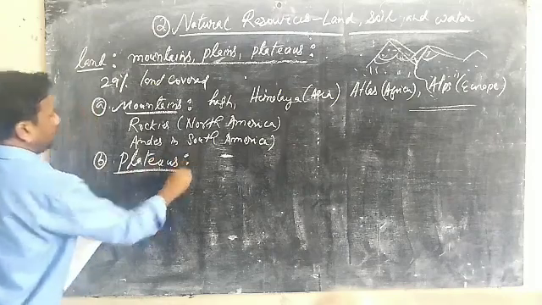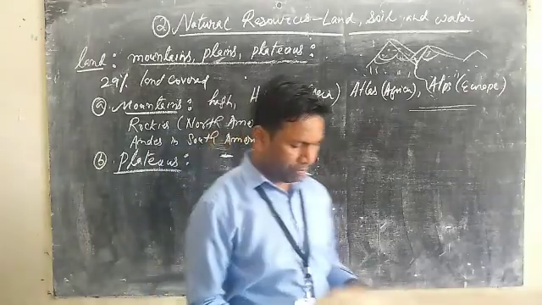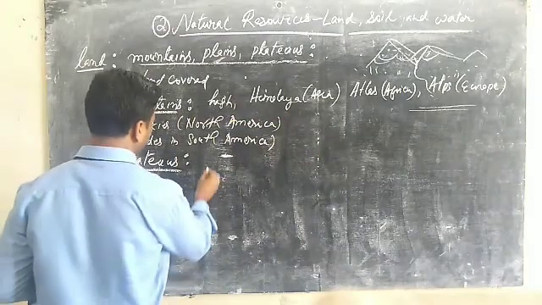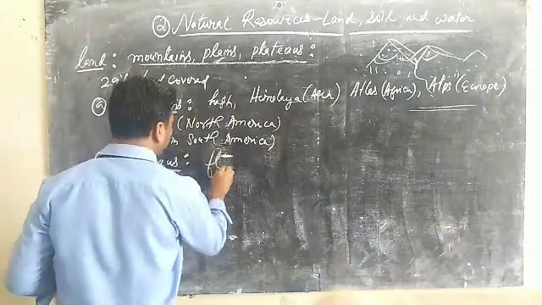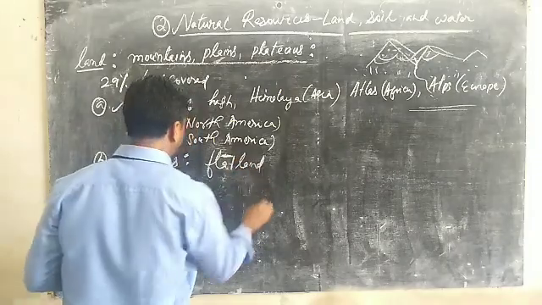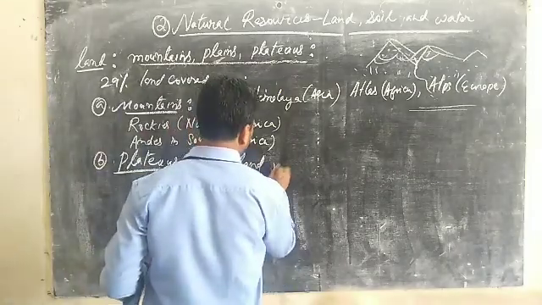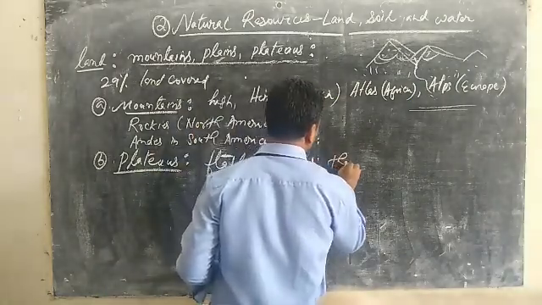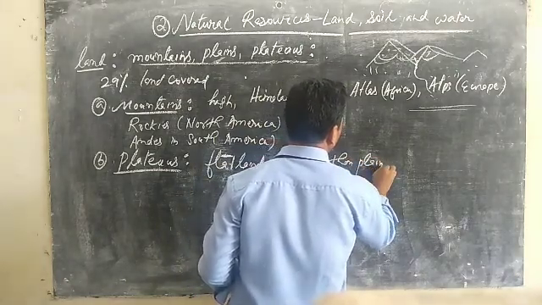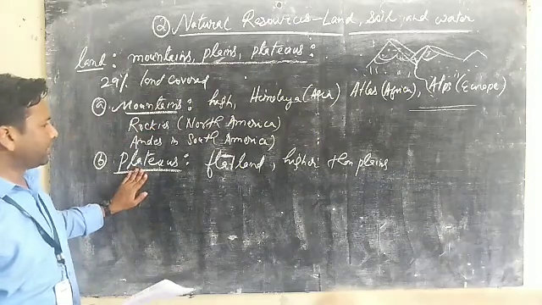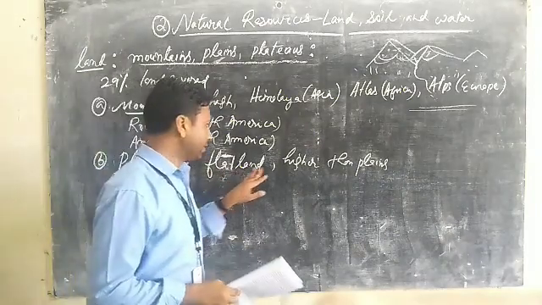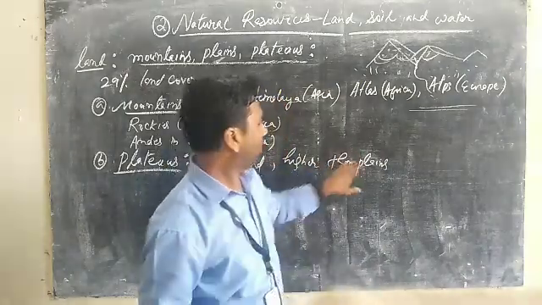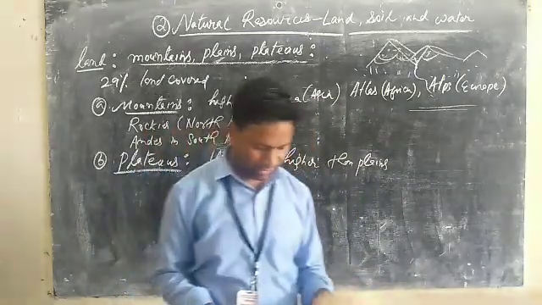Plateaus. What about this plateau now? Plateaus are actually flat lands that are higher than the surrounding lands. It means plateaus are flat lands, a little higher than the plain. They are flat land but even higher than the plains. So that is how the plateau actually forms.